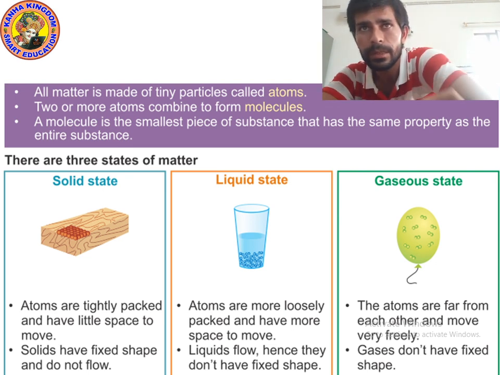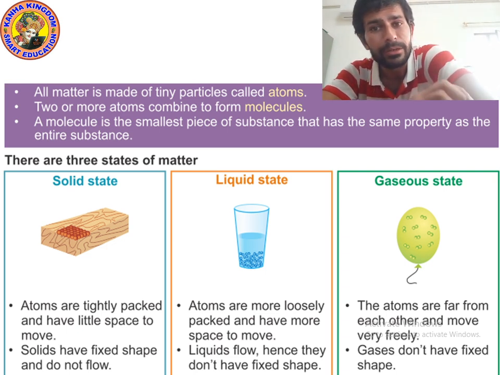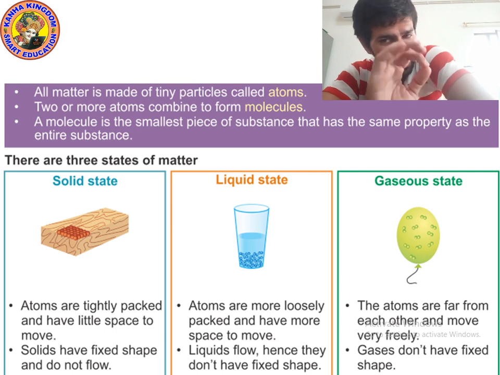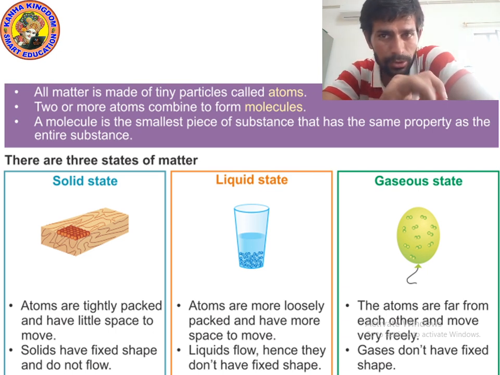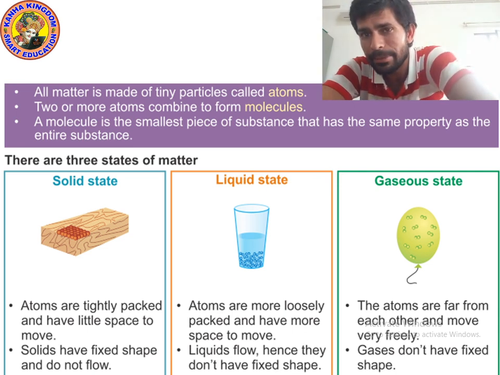So there are three states of matter: solid state, liquid state and gas state. You can see some more differences. First, solid. Atoms are tightly packed and have little space to move. In the previous slide I explained that particles are tightly packed, and here I have written atoms are tightly packed.